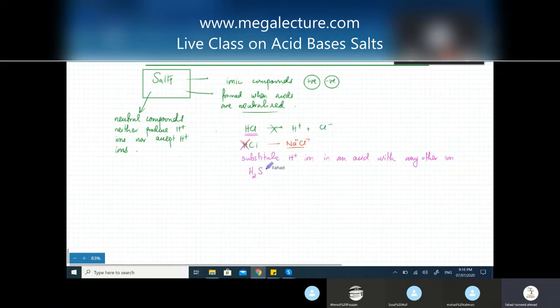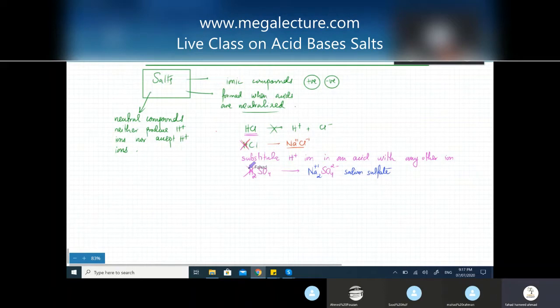For example, if you have H2SO4. I said right now, it's your choice. Any other ion substitute, you can get a salt. Get rid of the H. If you get rid of the H, you're left with SO4. And if you look at the list of ions, SO4 has a charge of 2 minus. Replace the H with any other ion. Let's say I replace it with sodium ion. So the formula is going to be Na2SO4. And that is going to be my salt, which is going to be called sodium sulfate.